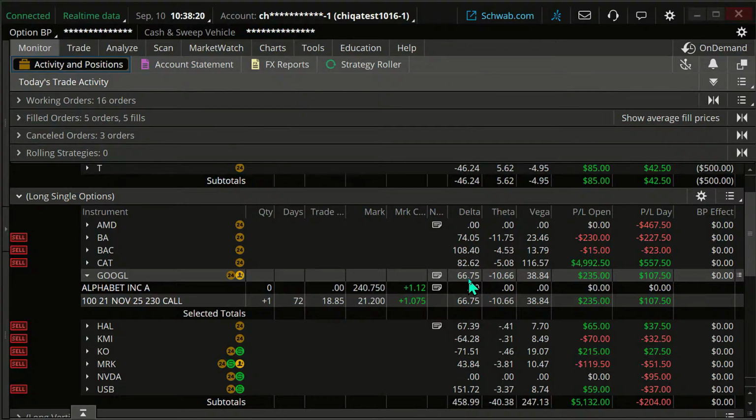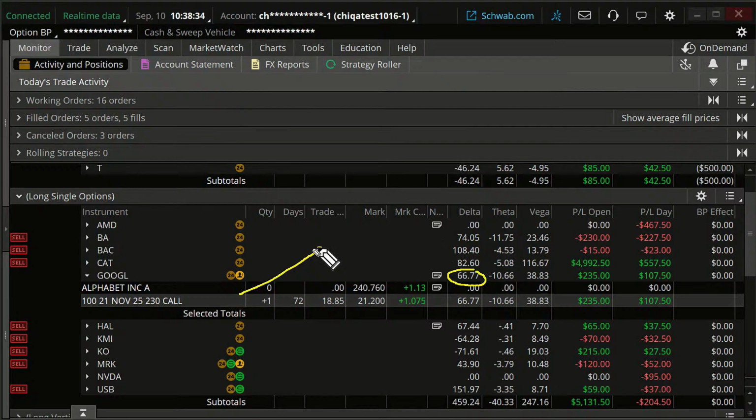The con is, remember there's always cons, the con is by reducing the delta down to 66 from that 87, if Alphabet continues to rocket up and keep going up strongly, we're going to be making money at a slower rate than we did earlier today, than what we would have. So we're kind of deleveraging it a little bit. We're reducing the risk a little bit on that trade. We brought in a credit, taking some money off the table, so to speak, to use that expression.